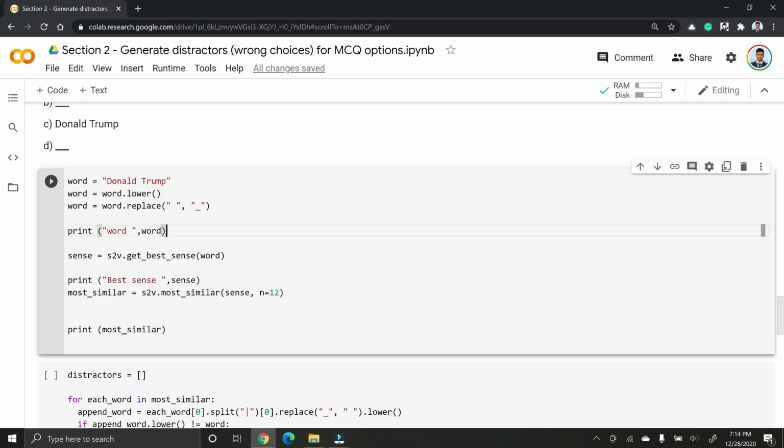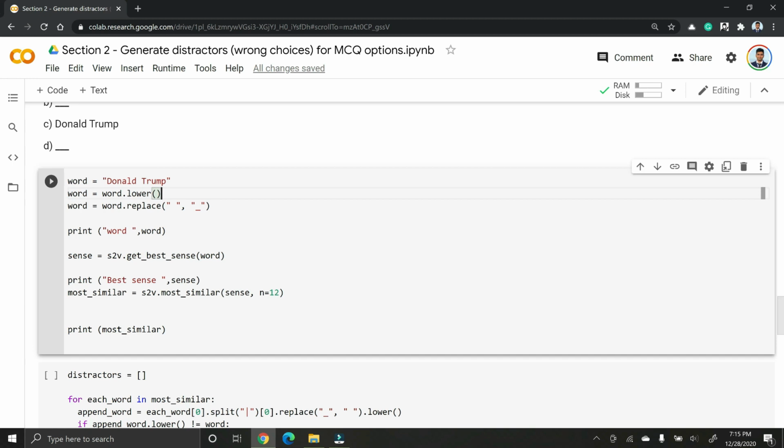So again, here we have the word Donald Trump. We are going to just lowercase it. And remember, all multi-words are trained by replacing a space with an underscore. So we are going to replace Donald Trump with Donald_Trump.